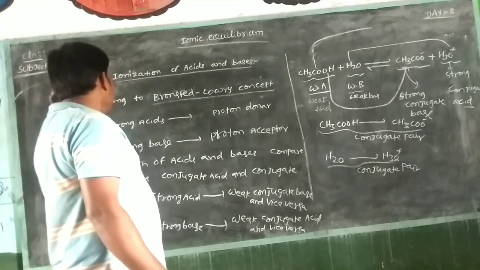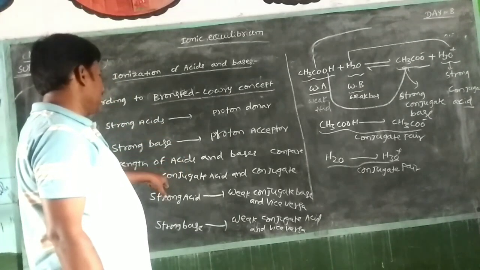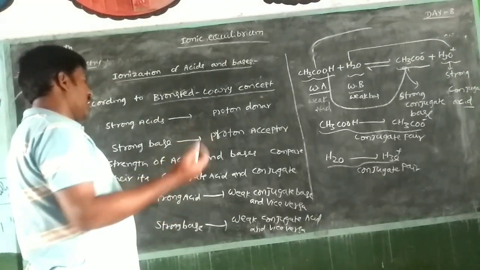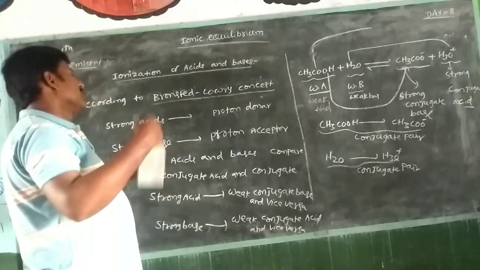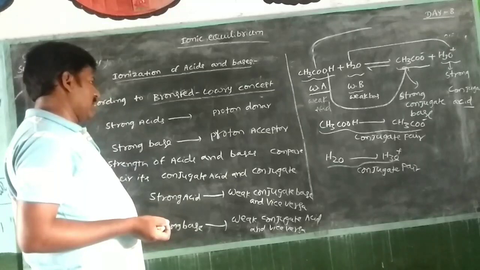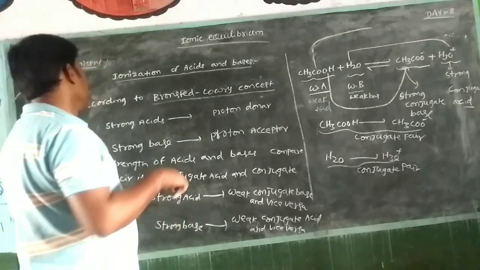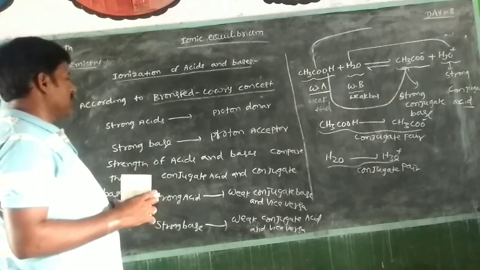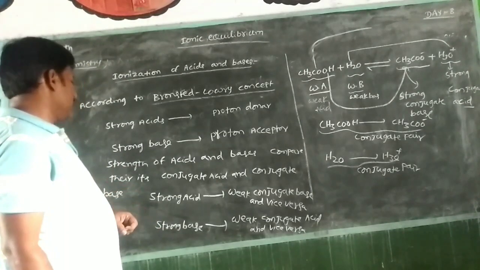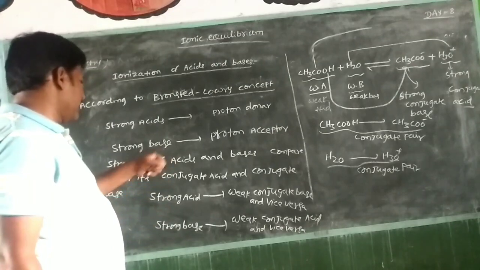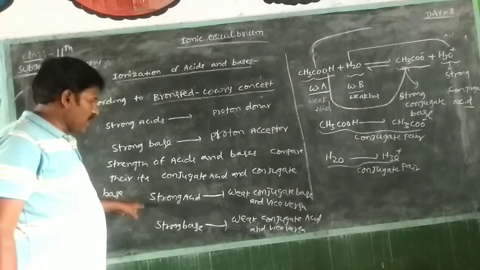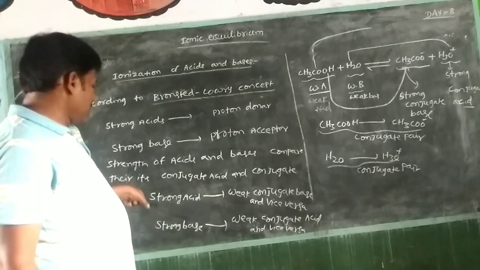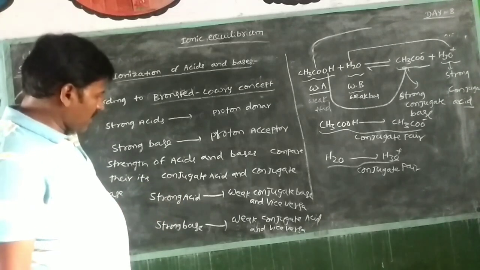This is the Bronsted-Lowry concept. A strong acid is an easy, more willing proton donor. A strong base is an easy proton acceptor. That means for the strength of acids and bases, compare the conjugate acid and conjugate base. A strong acid gives a weak conjugate base, and a strong base gives a weak conjugate acid.